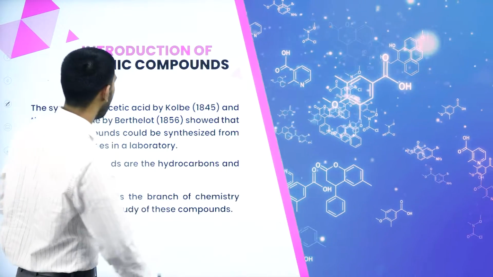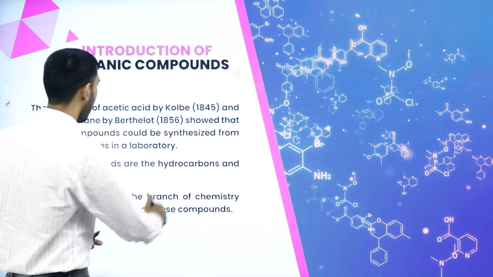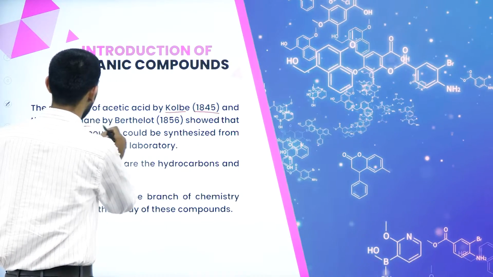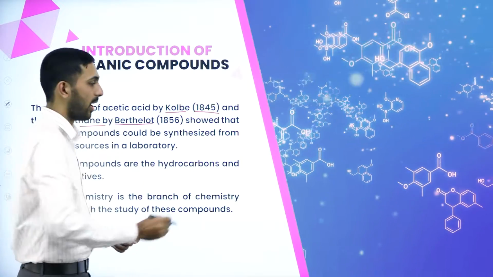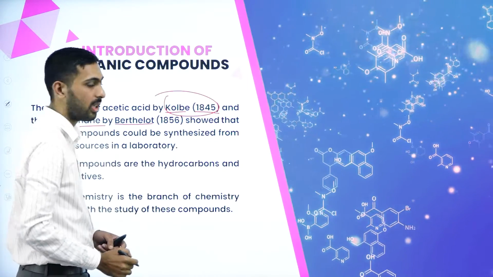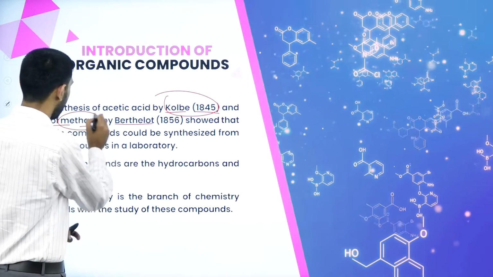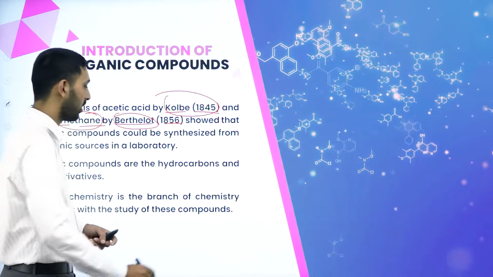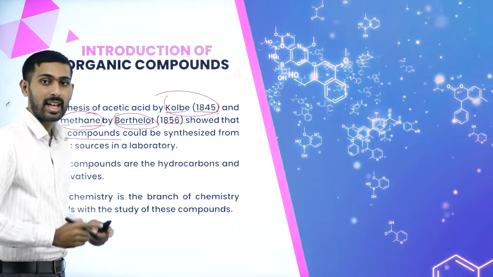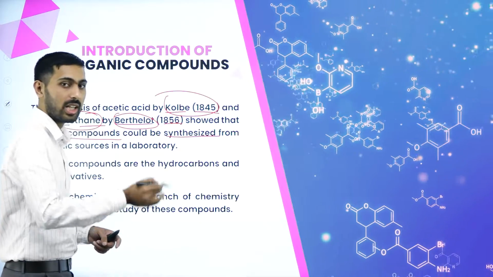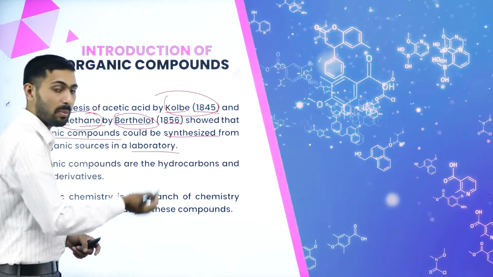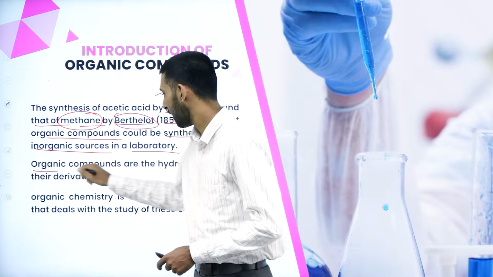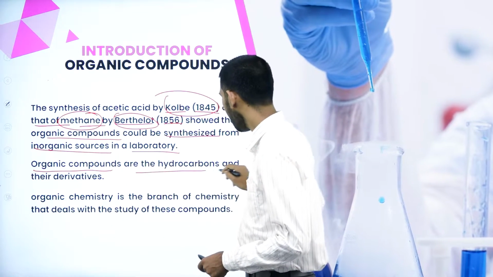Okay, now let us study the introduction of organic compounds. In 1845, Kolbe synthesized acetic acid, and methane was synthesized by Berthelot in 1856. This showed that all organic compounds can be synthesized in our laboratory by which sources? By inorganic sources. Okay, here organic compounds means they are the hydrocarbons.